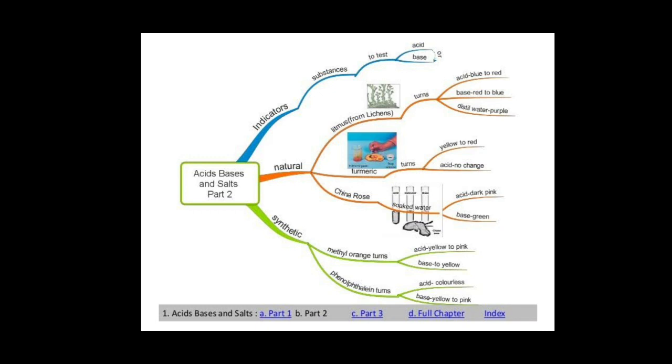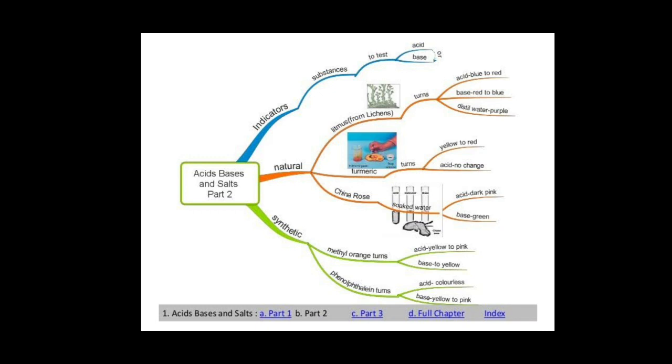Next, the turmeric. It turns from yellow to red in a base, and in acid it does not change. And next, we have seen the China rose. China rose is generally pink in color. When acid is added, it turns dark pink. When base is added, it turns green in color.